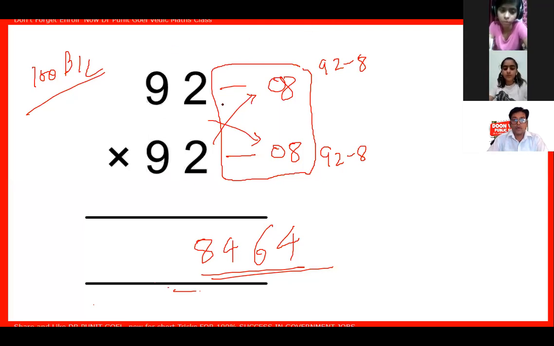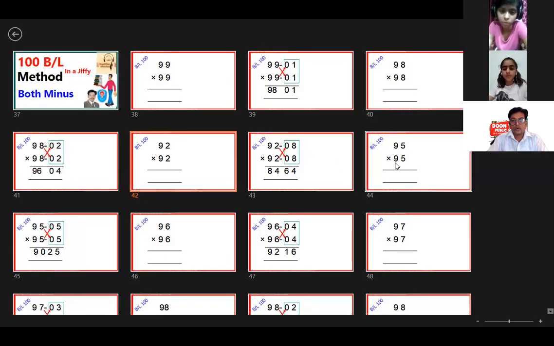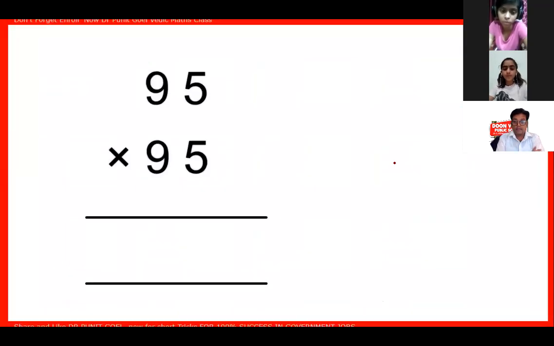Okay. Now, do this. 95. Divyansh Gupta is saying, Divyansh, you were late. See that. What I have to do? 100 balance method. 95 is to be multiplied by 95.